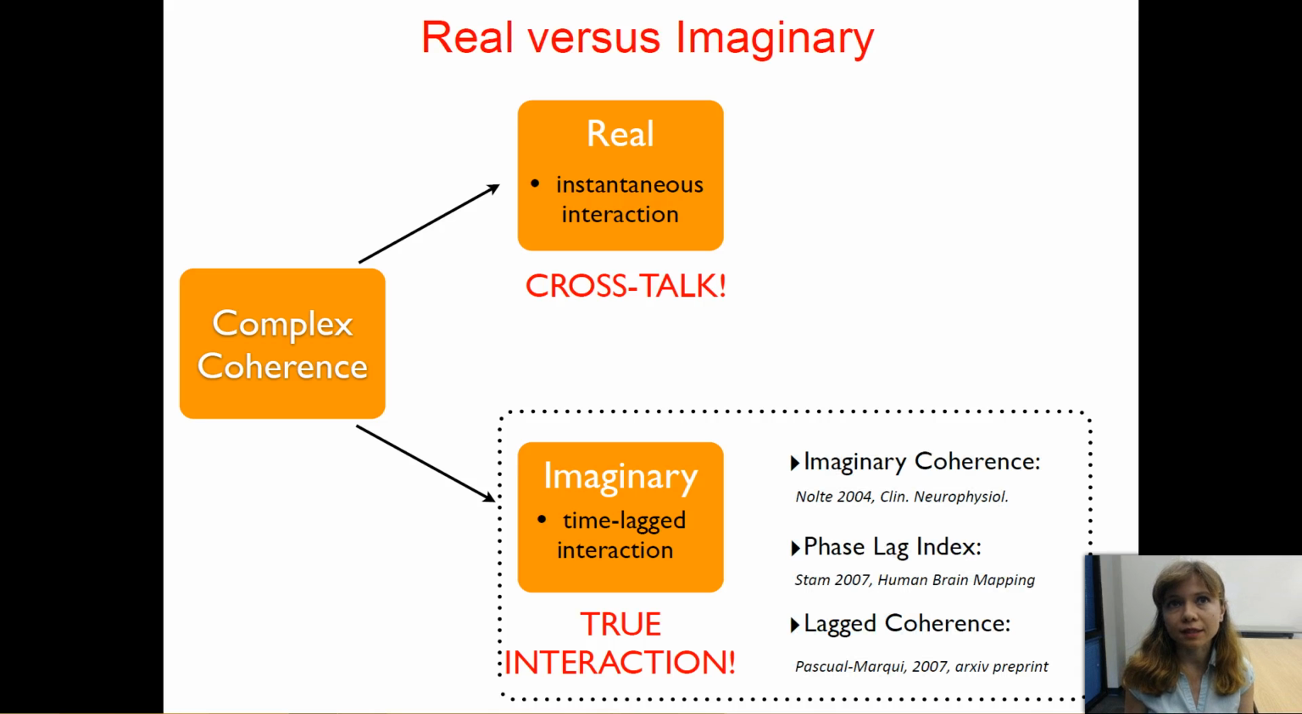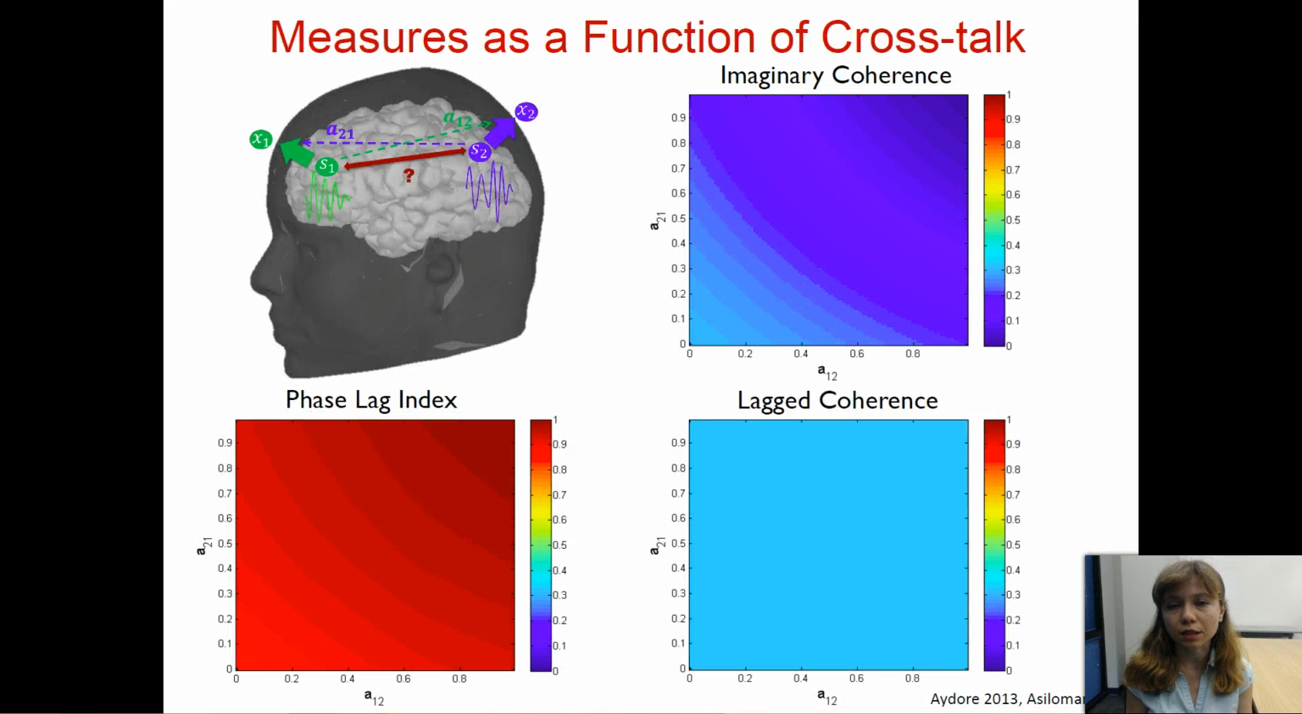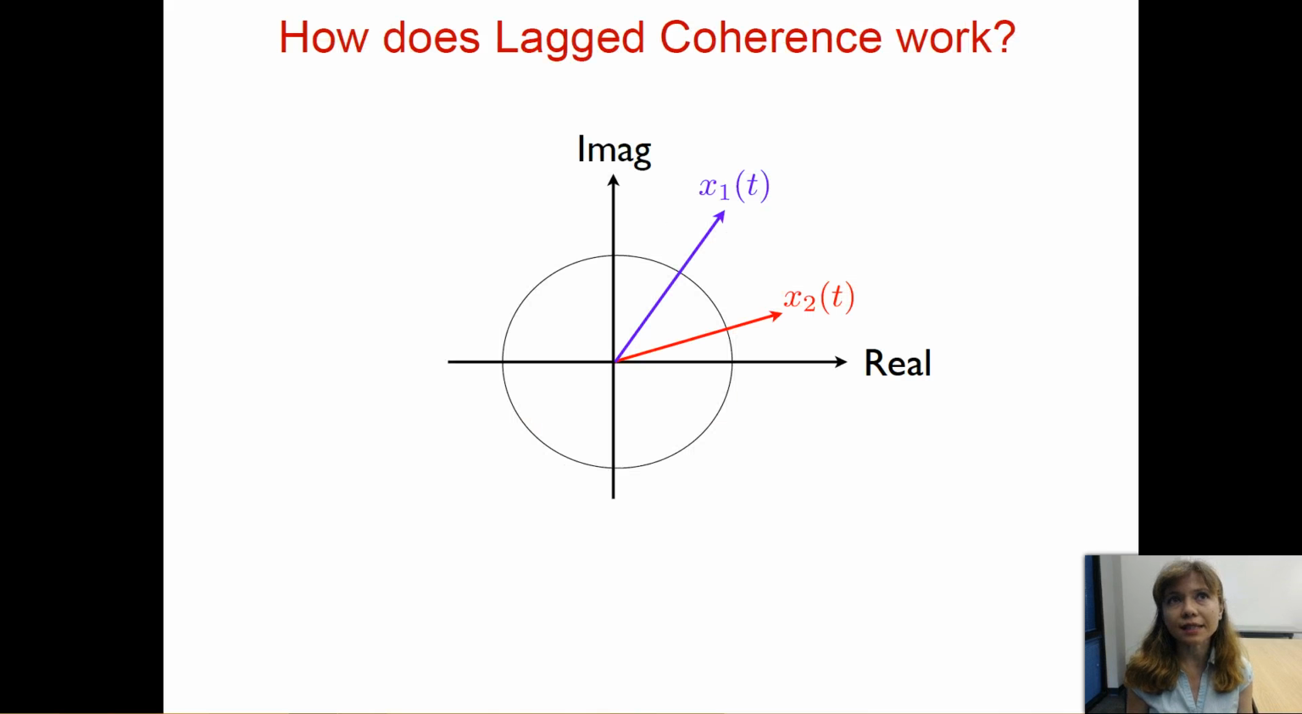Based on this fact, three different measures have been proposed: imaginary coherence, phase lag index, and lag coherence. If we plot all of these measures as a function of linear mixing coefficients, you will see that only lag coherence is independent of linear mixing coefficients. Let's understand how lag coherence works.